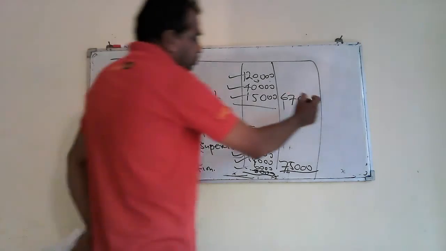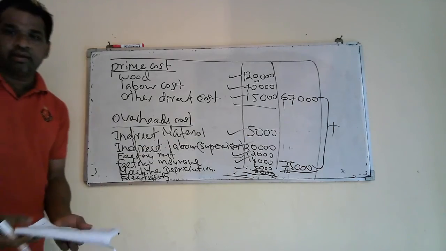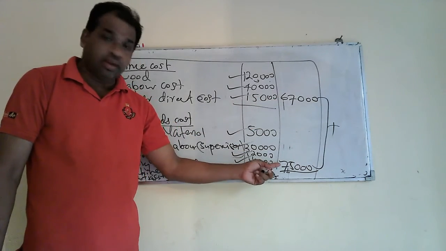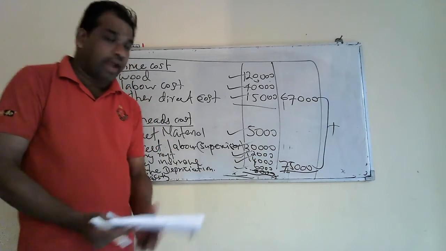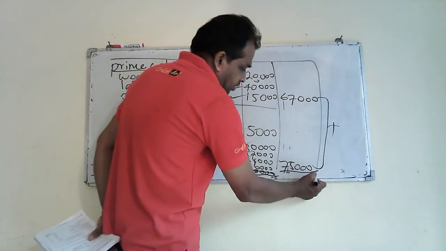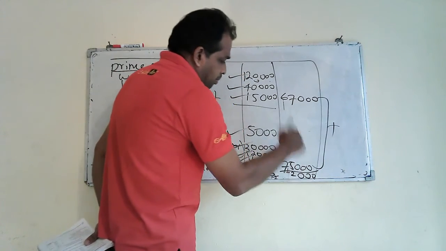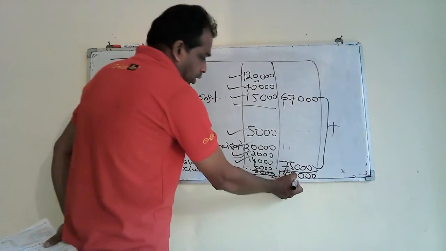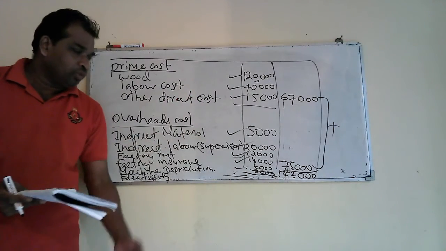Then we can add these two: prime cost 67,000 plus overhead cost 75,000, the total cost. Then your total cost of production during the month of January is 142,000 rupees.